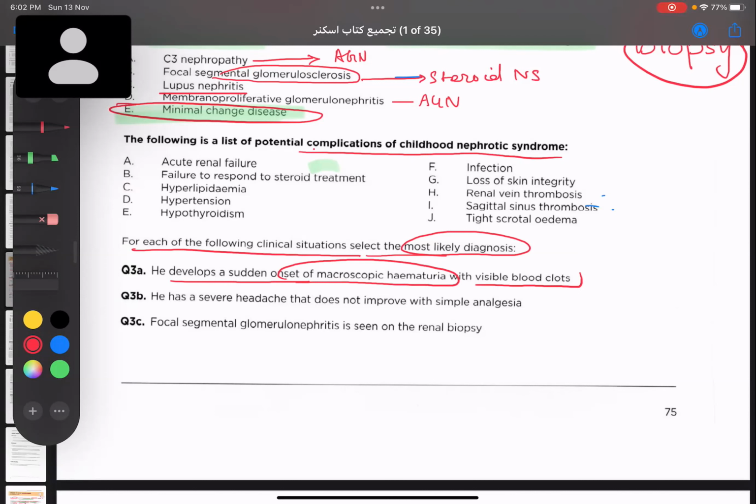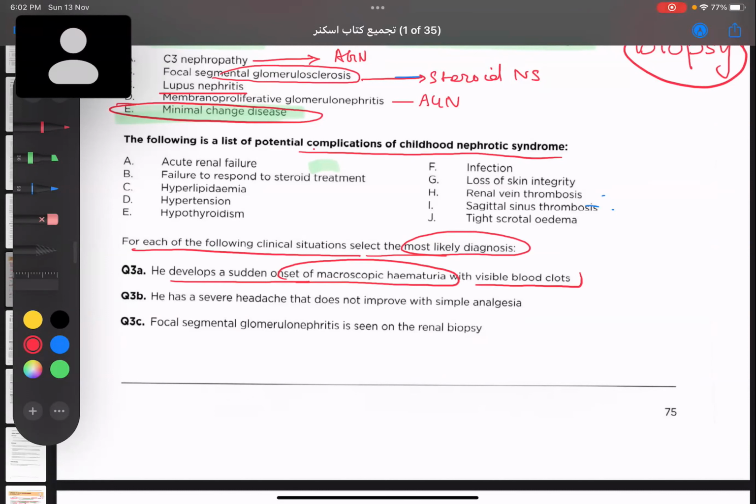Now tell me, what is that? What is his problem? Sorry? Can you repeat? Renal vein thrombosis. Yes, this could be a case of renal vein thrombosis.